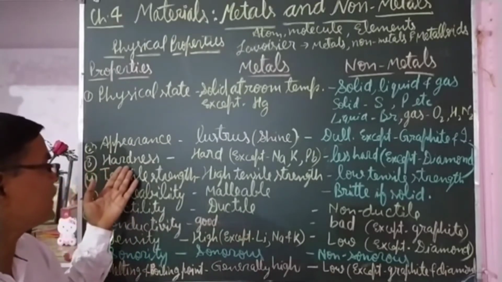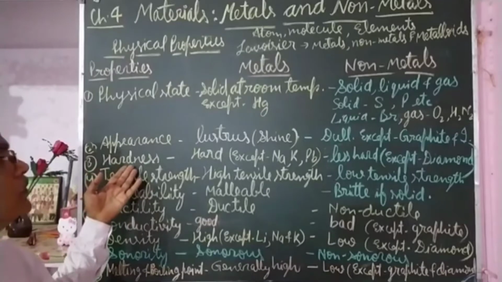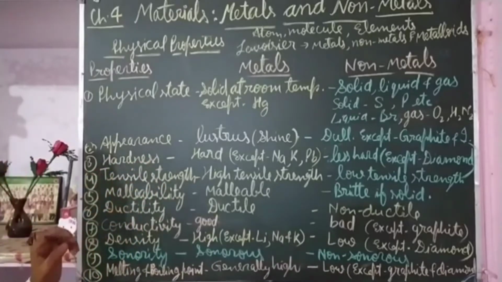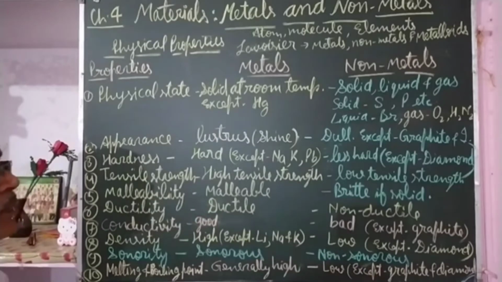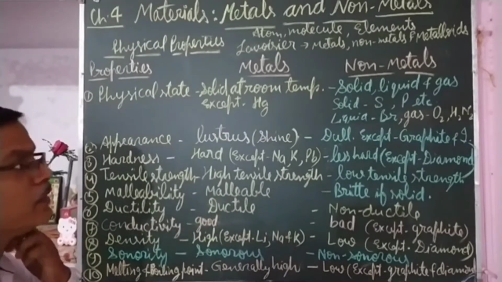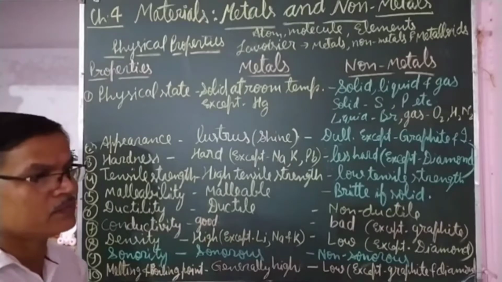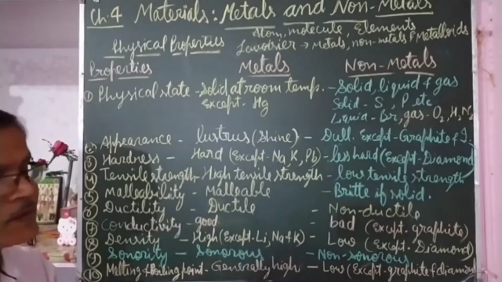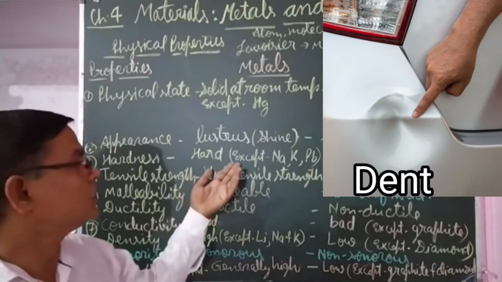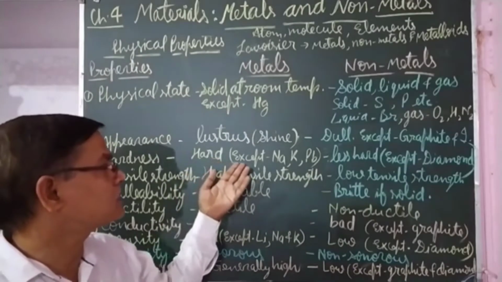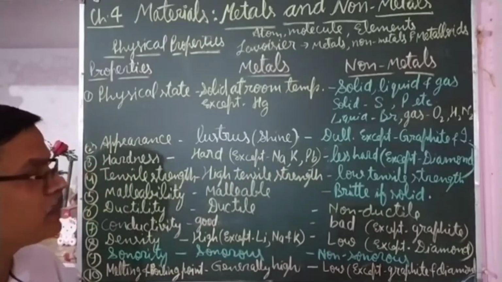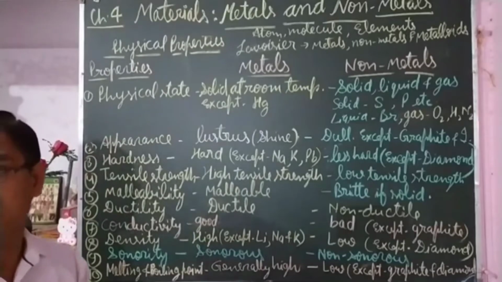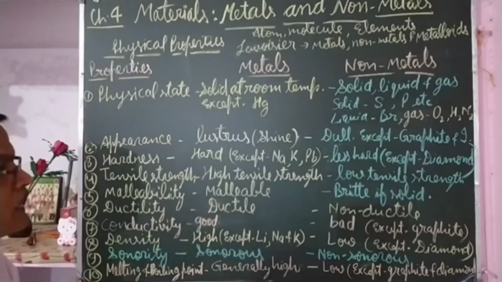The next property is hardness. Metals are generally hard. Hardness is the property that resists any dentation, any molding, meaning they cannot be changed in shape by dentation. But there are exceptions: sodium, potassium and lead. Sodium and potassium are so soft that they can be cut with a knife.